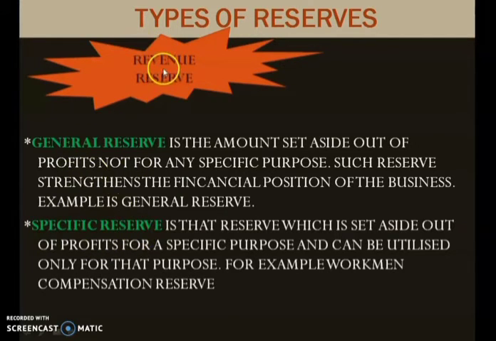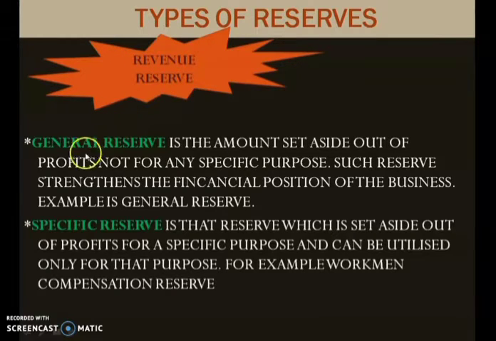See children, a businessman, when he does a business, he is actually producing something. When he produces something and sells it, he will get income. That income is known as revenue. So when he is doing his business and earning something, the reserve created from that is known as revenue reserves.